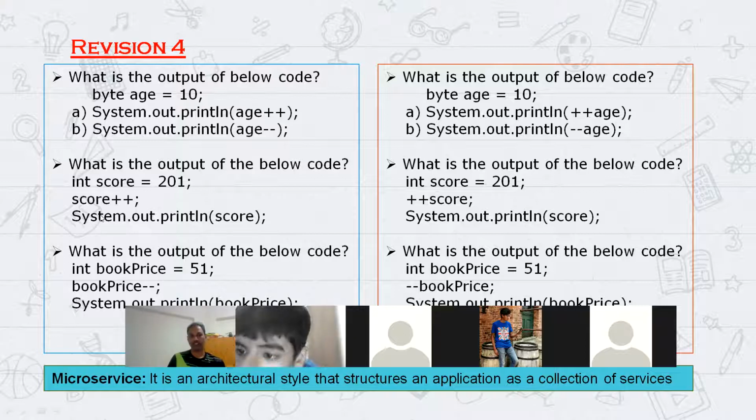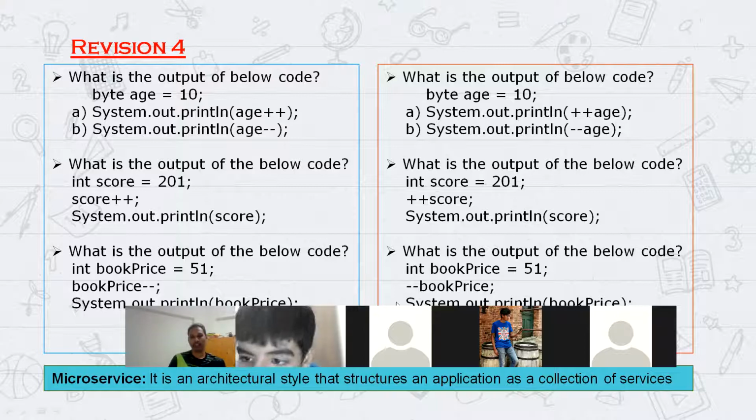But in the first time it won't display like that. You see here, what is the score value here? 201. And what is the second line of statement? To increment it by 1. So what will be the value of score at this place? 201 only, right? At this place it is 201 only. So the next line, the value is already assigned here. So at the third line, it will be 202, right?